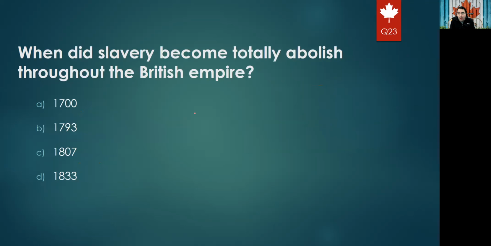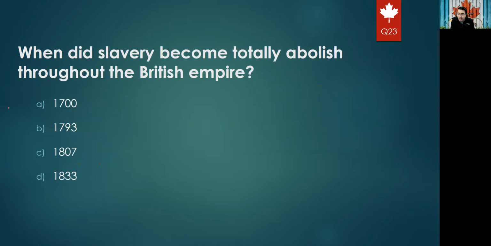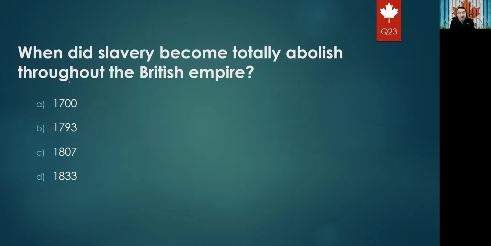Next question: when did slavery become totally abolished throughout the British Empire? Again, it can ask about the place or the year. So here it is the year. Which year? It is 1793, so it should be one of the options. Option A is 1700, then 1793, 1807, or 1833. For sure, the right answer will be, sorry. So this was actually the year for Ontario, the first province. But the question here is about throughout the British Empire, the whole empire, the whole of Canada.